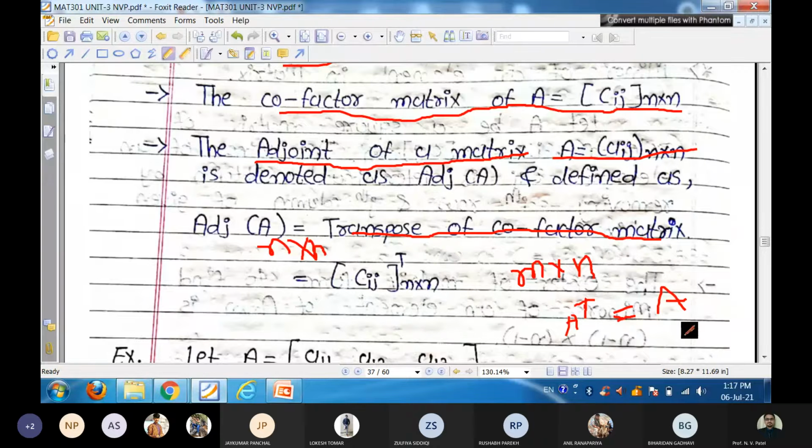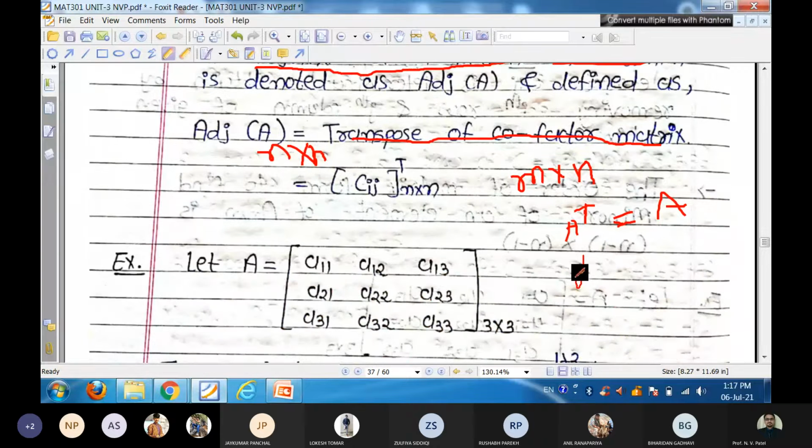If A transpose is equal to minus A, then it is called skew symmetric matrix. After interchanging row and column, if every element changes its sign, which is known as opposite sign, then it is called a skew symmetric matrix.